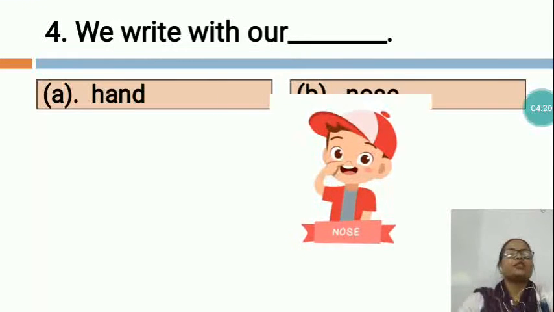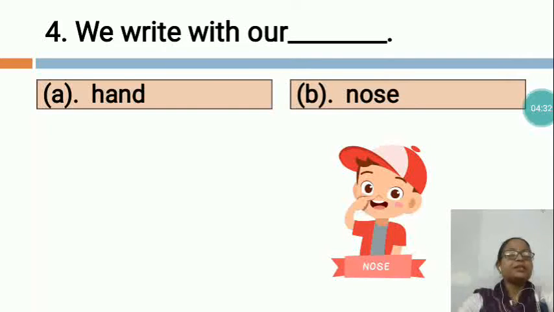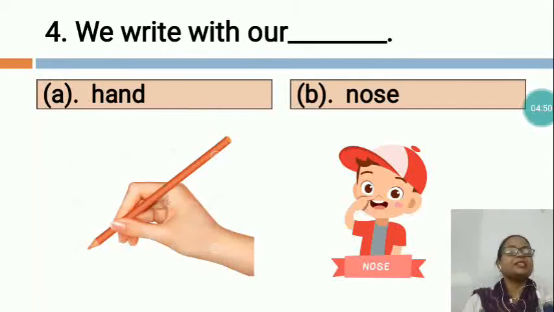Now, you can see in this picture, what is this? In this picture, you can see this boy is showing his nose. But what is the work of the nose? With the help of the nose, we can smell like this. We can breathe. Yes. But you can see in this picture, what is this? This is the hand. With the help of the hand, we write.